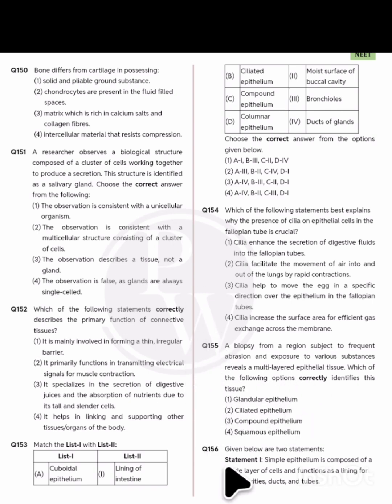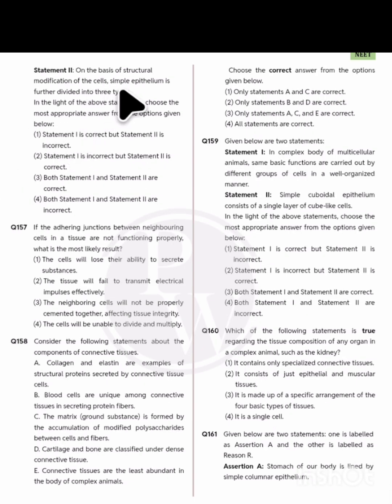156. The simple epithelium is composed of a single layer of cells and functions as lining for the body cavities, ducts, and tubes. This is statement 1, and statement 2 is saying here: on the basis of structural modification of the cell, simple epithelium is further divided into 3 types. Yeah, both are correct statements. Option 3 is the correct statement.